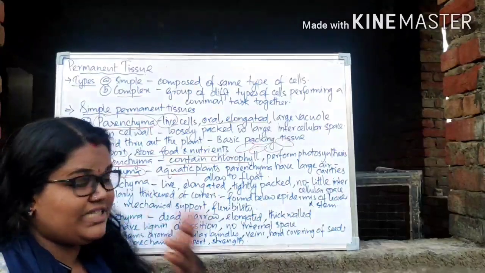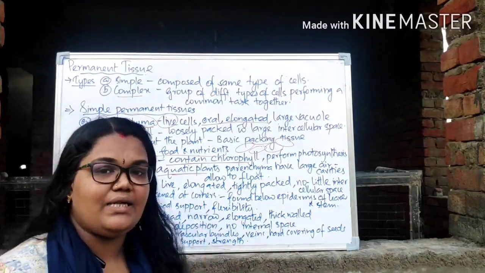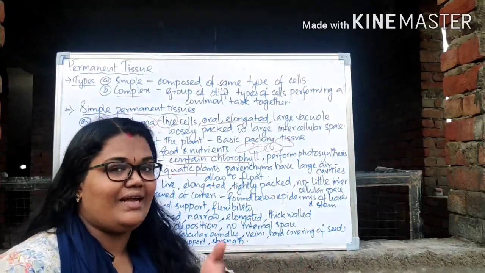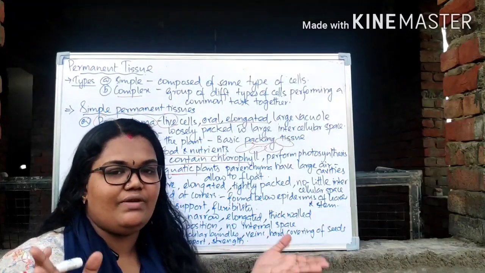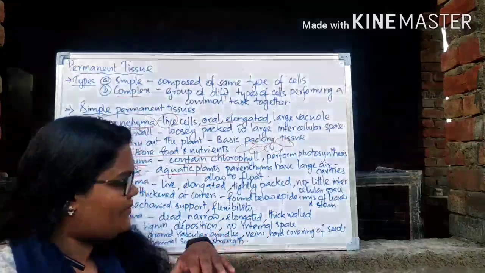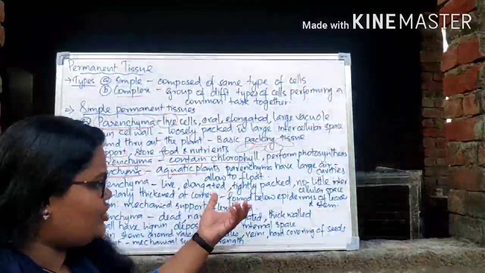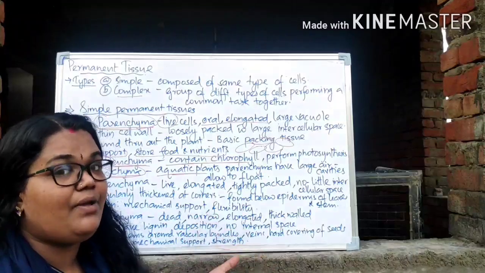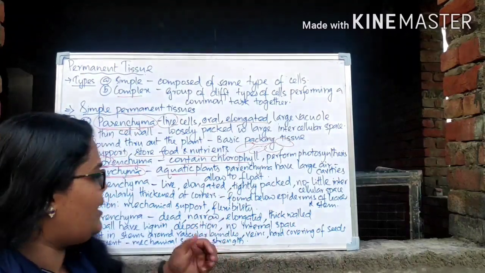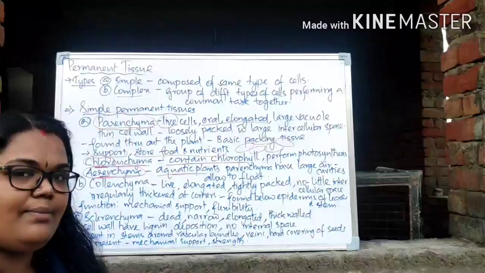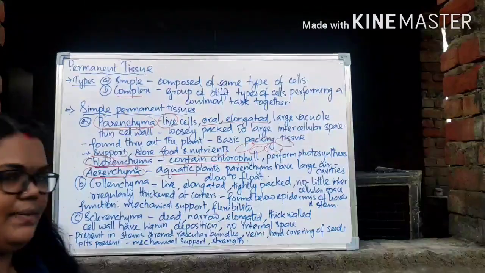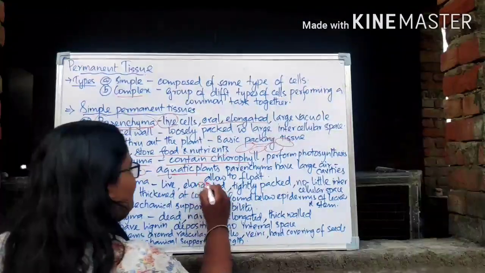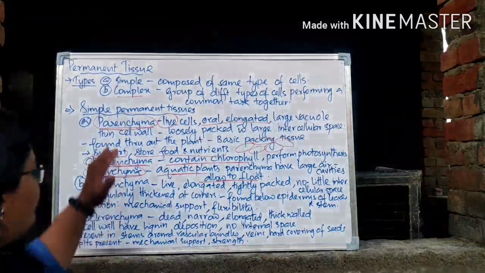aquatic plants. What is the specialty of aquatic plants? In aquatic plants, you can see that the leaf and all will float on the water, right? According to physics, we say buoyancy will be there. So they will float on the water. These are actually the air cavities which help them float in the water, right? So that's why those parenchyma tissues having air cavities in them are known as aerenchyma, which allow them to float in water. I hope this is clear.